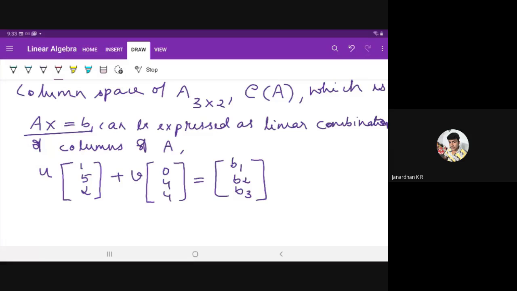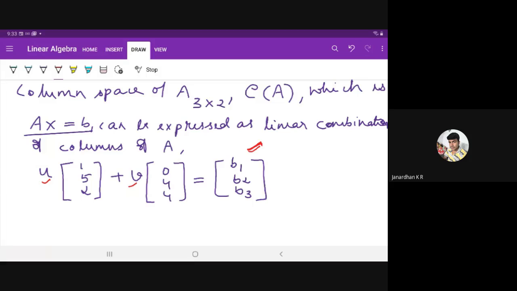If there exists a value of u and v which can give you the vector B, or the right hand side of the equation, then that particular vector B comes under column space of A.